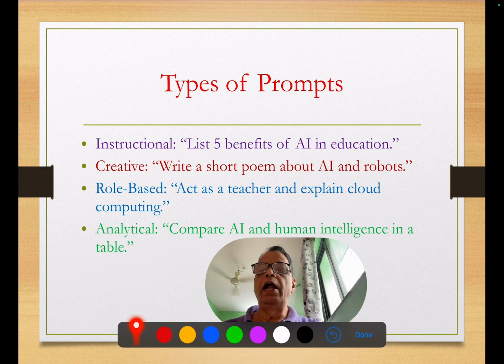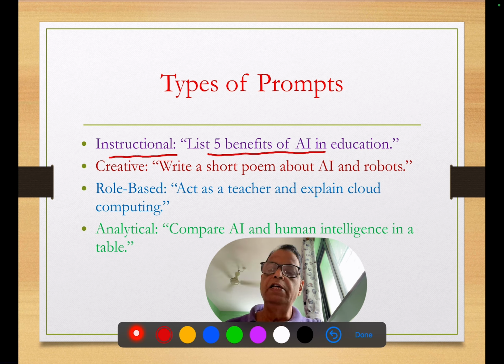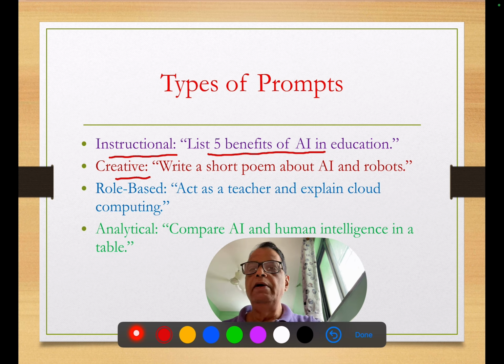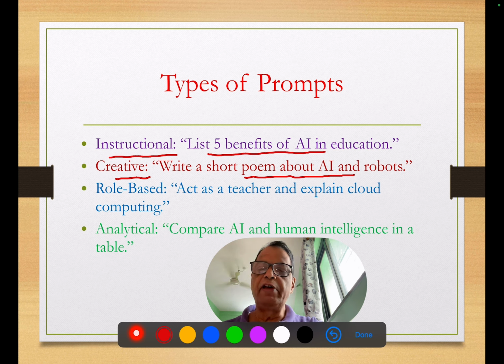There are different types of prompts available. For example, we can have a prompt such as instructional, where we can write a prompt such as list the 5 benefits of artificial intelligence in education. Sometimes you will find that the prompt can be creative. For example, we can write a short poem about artificial intelligence and robots. So ChatGPT can answer such questions.